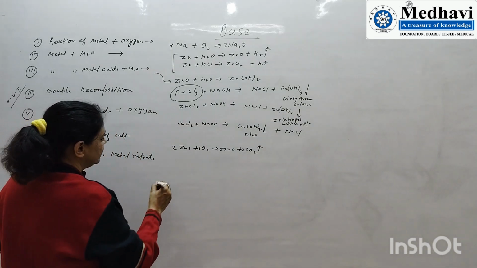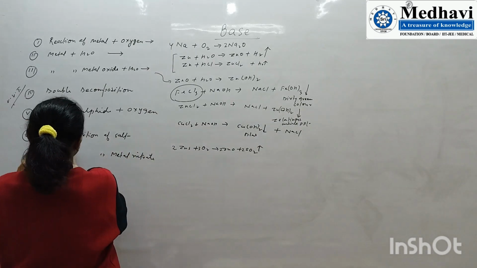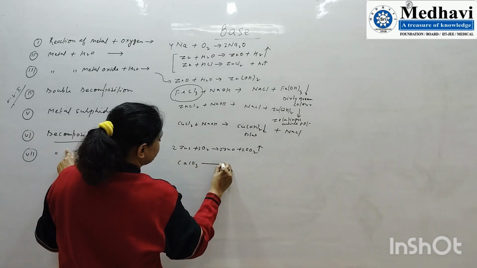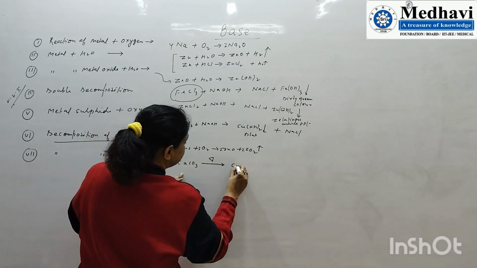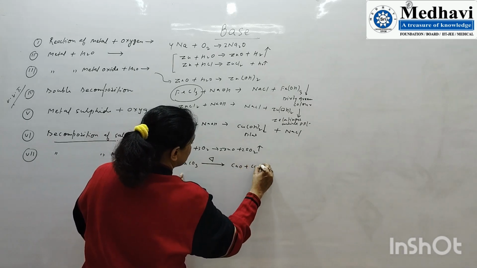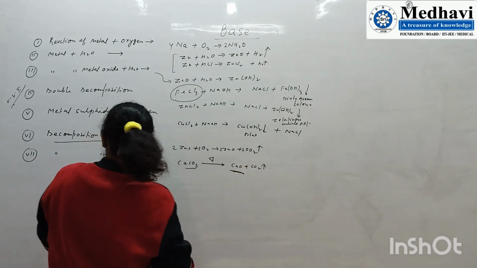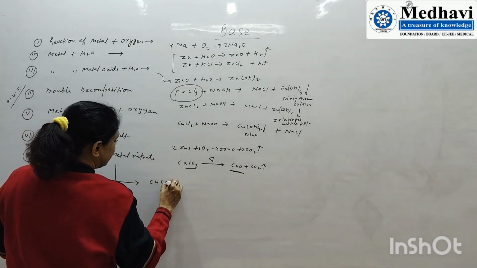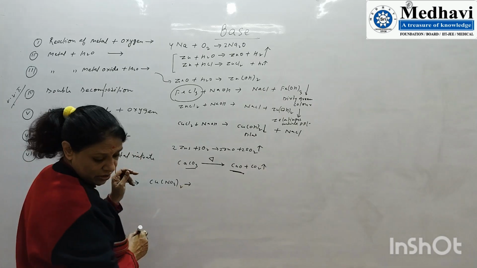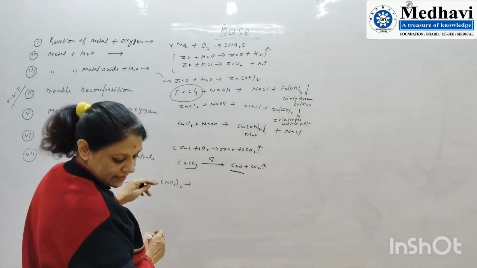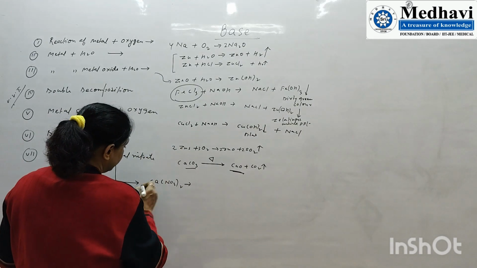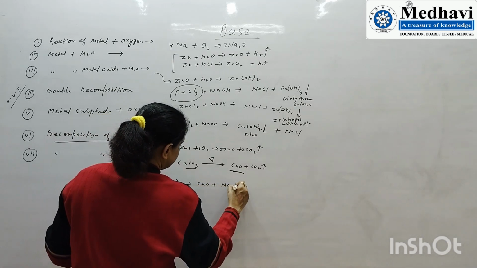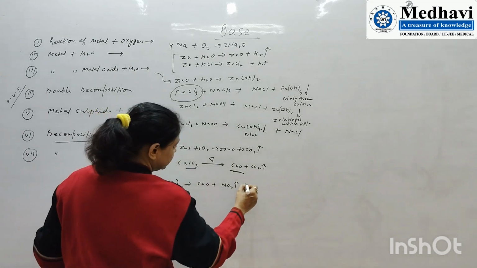Decomposition of salt: suppose we have taken calcium carbonate. It is a salt, but it is decomposed. It gives oxide plus carbon dioxide gas. So this is also a method of preparation of a base. Decomposition of metal nitrate: suppose copper nitrate or calcium nitrate. It gives calcium oxide plus nitrogen dioxide gas plus oxygen.